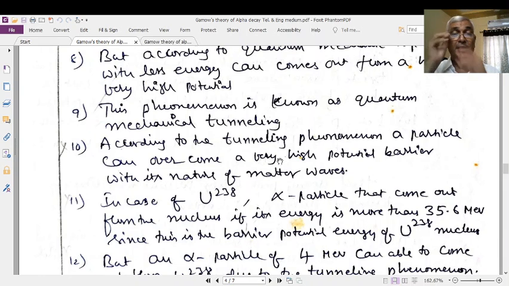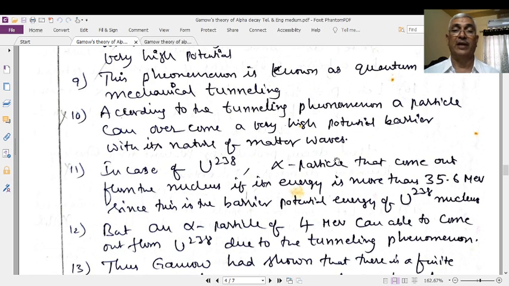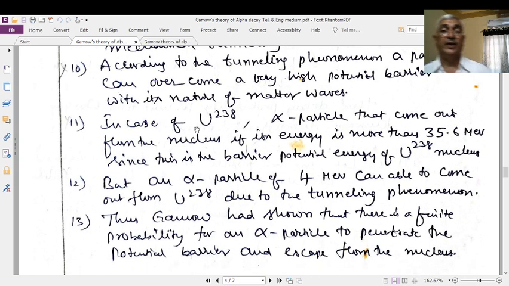Therefore, the tunneling phenomenon means the particle can penetrate through the barrier and come out to the other side, which is known as the quantum mechanical tunneling effect, and this is due to the nature of the matter waves. This tunneling phenomenon is due to the wave nature of the particle. In the case of uranium 238, the alpha particle that comes out from the nucleus has an energy of 4.2 MeV, while the barrier energy of the nucleus is about 35.6 MeV, that is, 6 million electron volts.